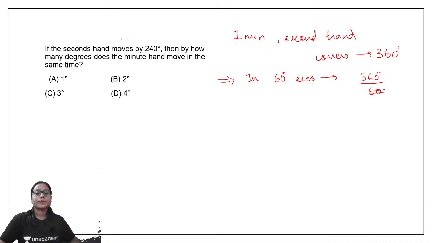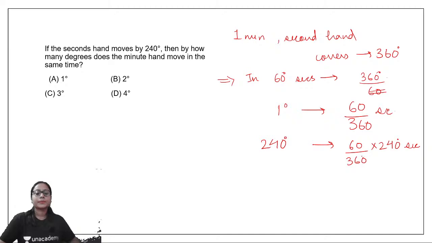Yes, so in 60 seconds, the second hand moves by 360 degrees. All right, so to cover 1 degree, it takes 60 by 360 seconds. All right, so 240 degrees is covered in 60 by 360 into 240 seconds.